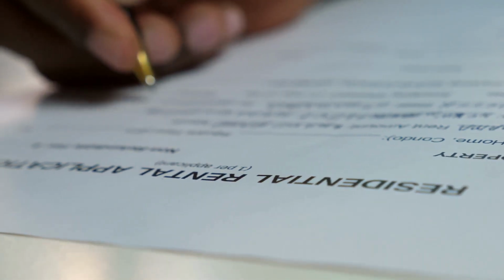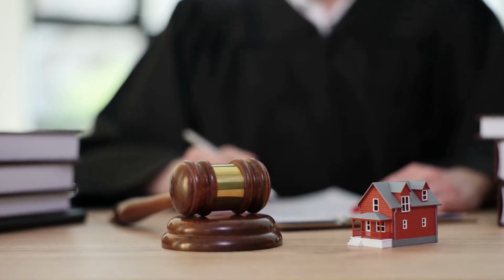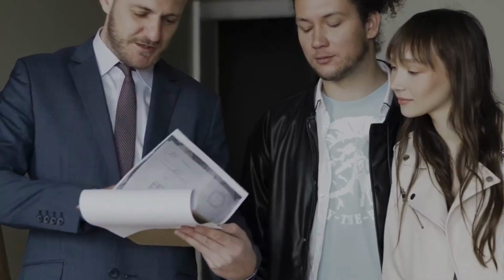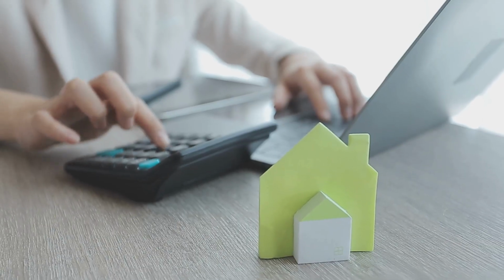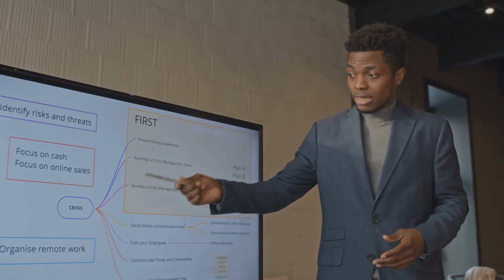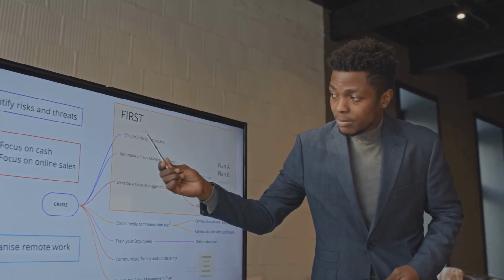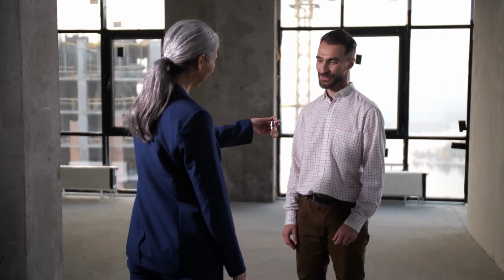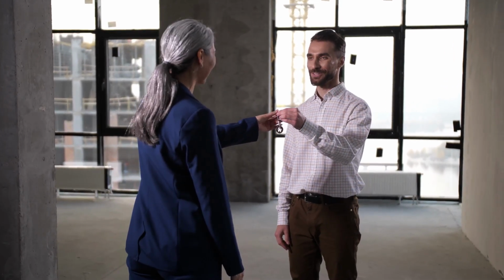Establishing objective screening criteria is crucial for fair housing compliance. This means using the same standards for all applicants regardless of their background. Rely on concrete factors like income, credit history, and rental references. Develop a clear and consistent screening process. Document all criteria and apply them uniformly. Avoid making exceptions or relying on gut feelings. This helps ensure fairness and protects you from potential discrimination claims.